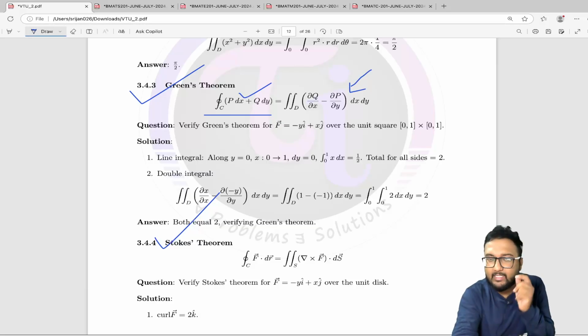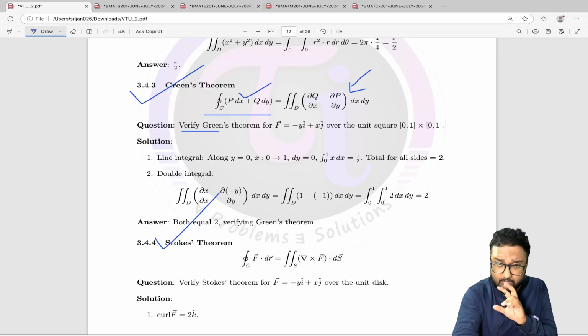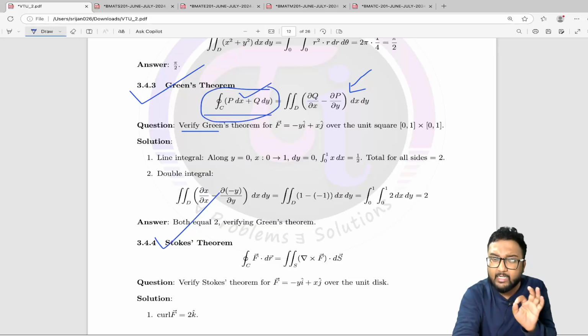For Green's, say I am saying this. And one more type is verify the Green's theorem. The previous one that I have said is the calculate or evaluate kind of thing, and the second category is verify. For a verify type of question, you have to separately calculate the left hand side, the value that you are getting from the left hand side, as well as the value from the right hand side.